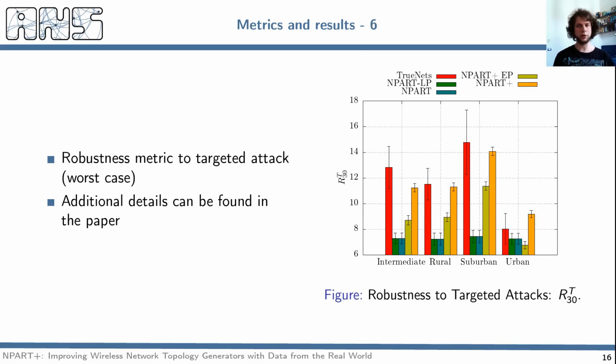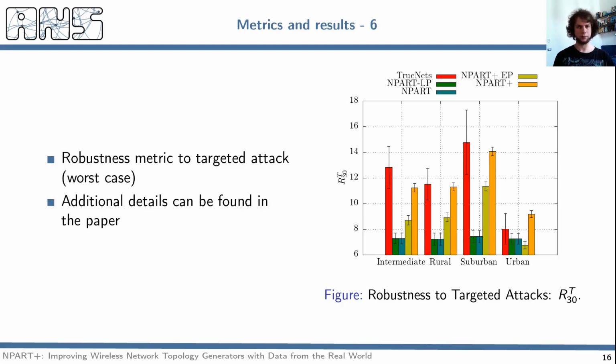This other figure shows the resistance of the network to targeted attack. In this case, the sequence of failing nodes is not random, but is chosen to maximize the damage. Here we can see how the result is the inverse with respect to the random failures. In fact, here TrueNets tends to create networks that are less susceptible to targeted attack. Another interesting result is that here, unlike any other metric, NPART+ outperforms NPART+ with edge pruning in accuracy with respect to the ground truth.